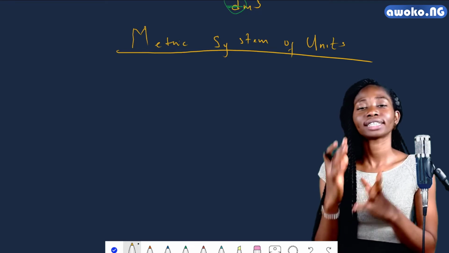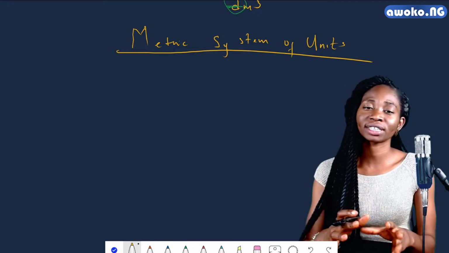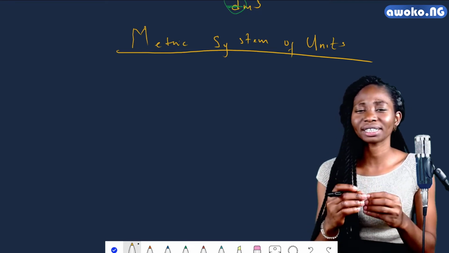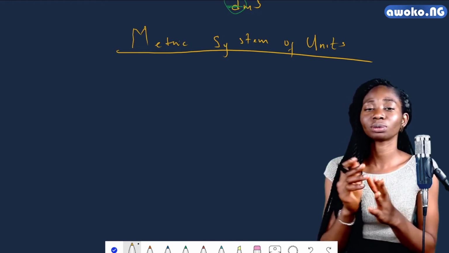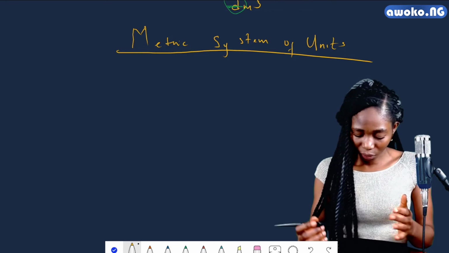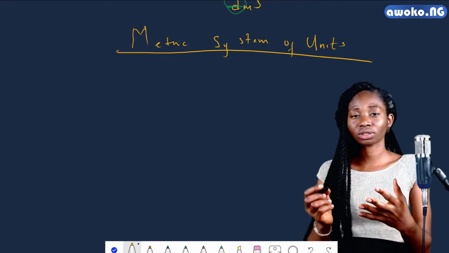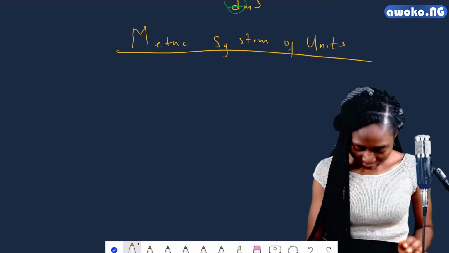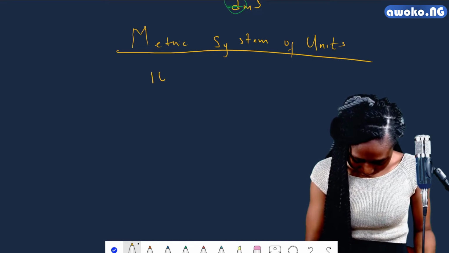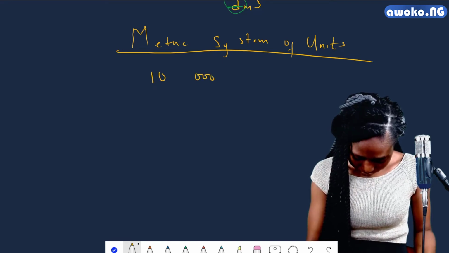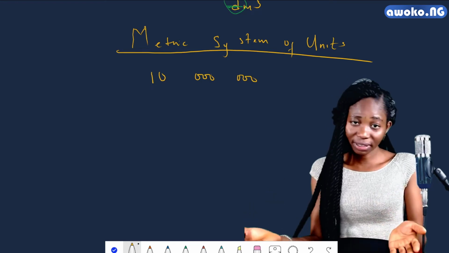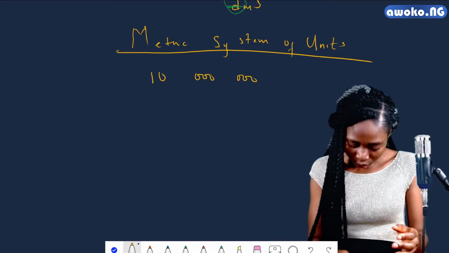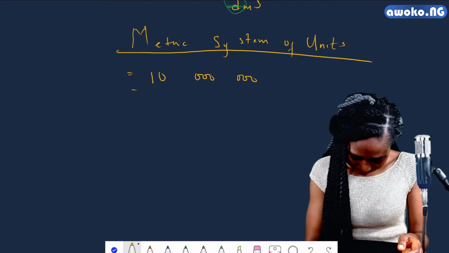So scientists had to come to a point where they get approximate values in forms of decimals in order to make measurements easier. For instance, if I want to say 10 million, which is 10 and 6 zeros, I could simply say in decimal form 10 raised to the power of 6.